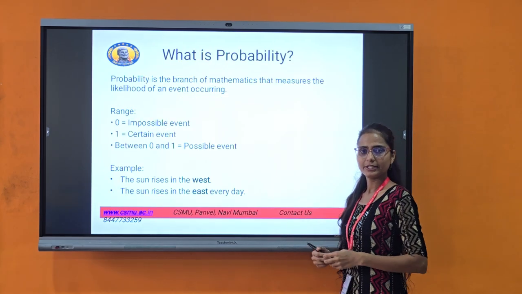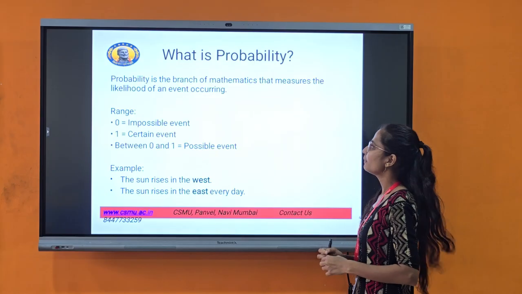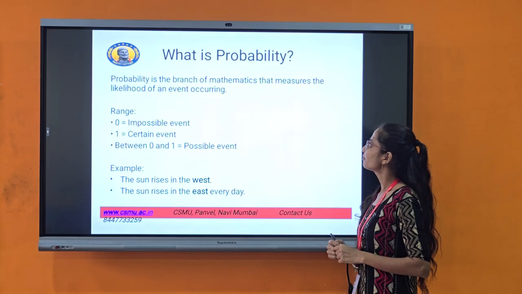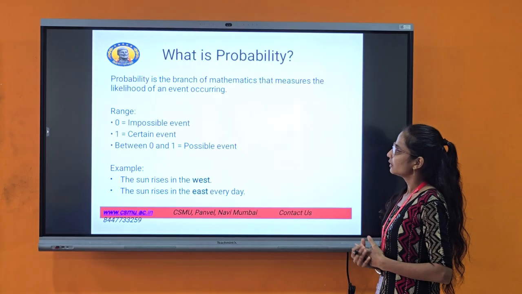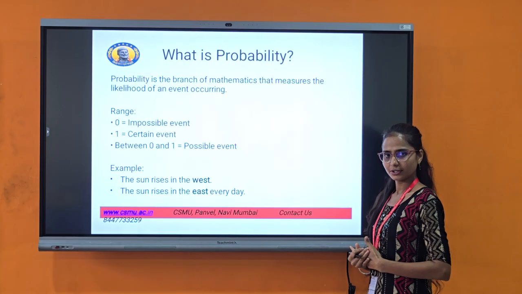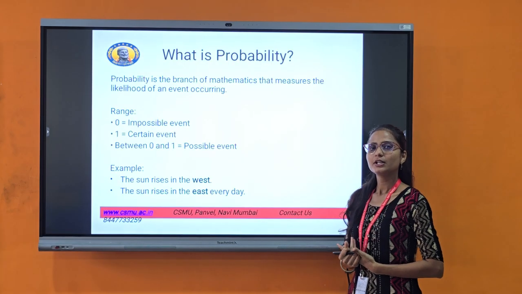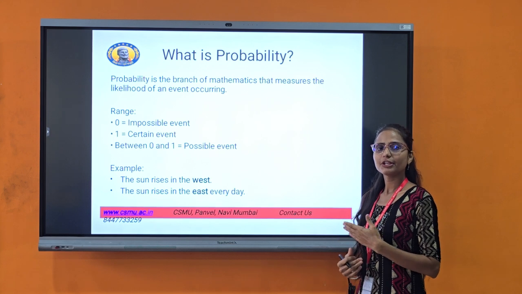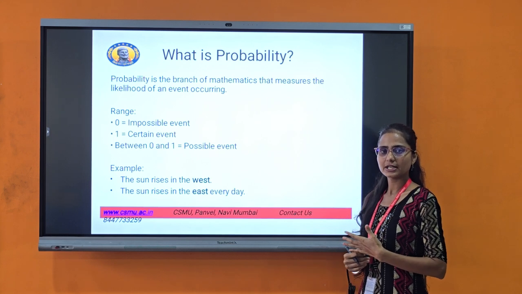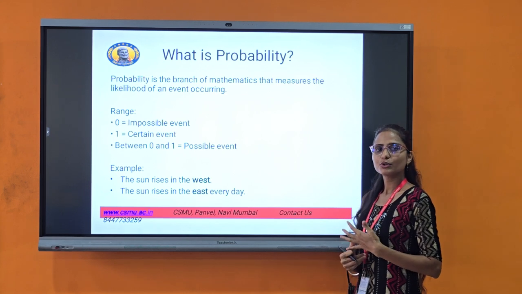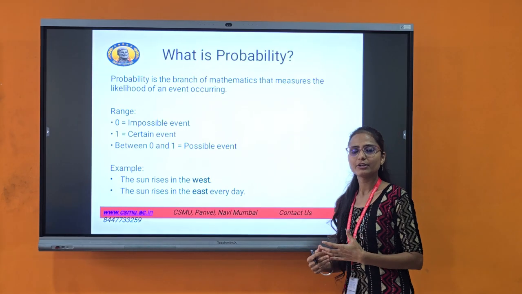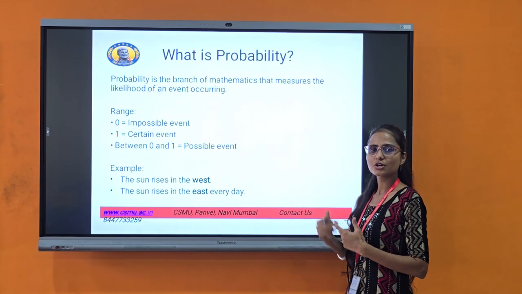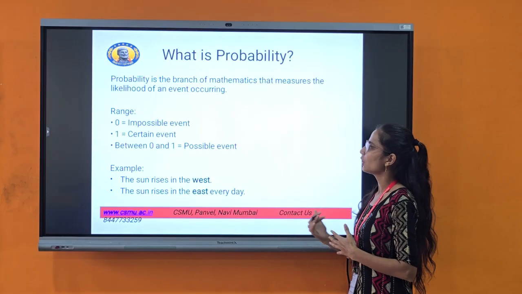What is probability? Probability is a branch of mathematics that measures the likelihood of an event occurring. The chance of an event occurring is known as probability. Suppose, for example, will it rain tomorrow or not? So there is a chance of the event happening or not.